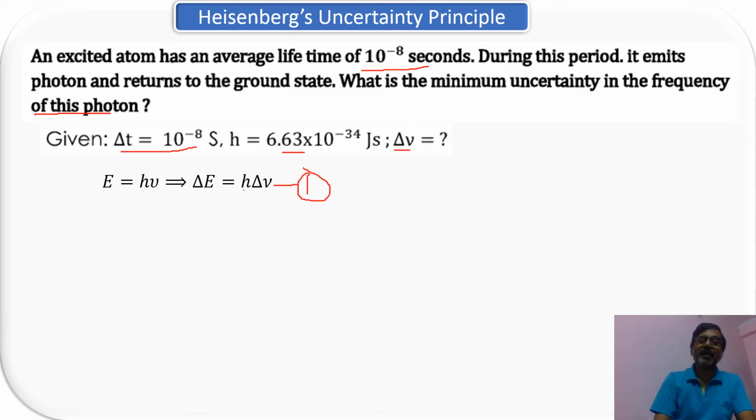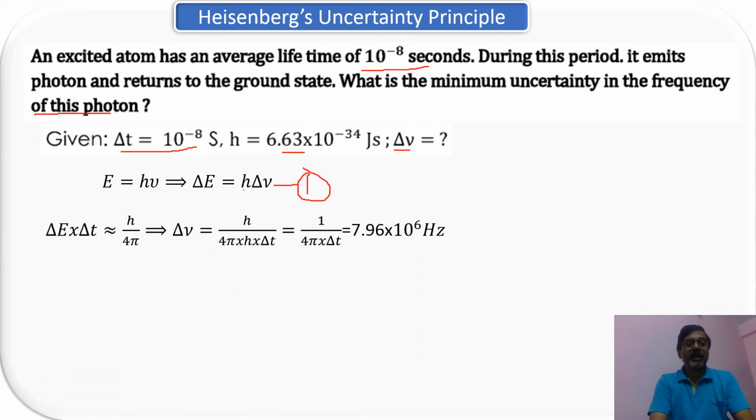Because here you have to find out the frequency, so the delta nu value you have to find out. Now use the formula: delta E into delta T is equal to h upon 4 pi. Rearrange this. Now put E equal to h nu, so this is your delta E: delta E equal to h into delta nu. So this value you can substitute here, right?